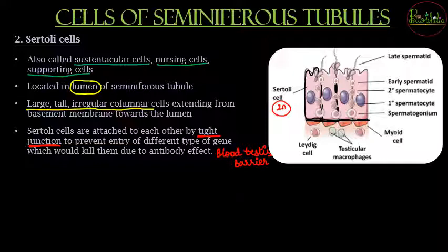So वो blood should not reach up till the last stage, that is of the sperms, so that there is a barrier. So वो barrier क्या है? वो tight junction है, and that tight junction, because it is preventing the blood so that antibodies cannot understand कि वहाँ पे sperms है of different genes, that is nothing but called as blood testis barrier. So I hope you understood about this in detail.